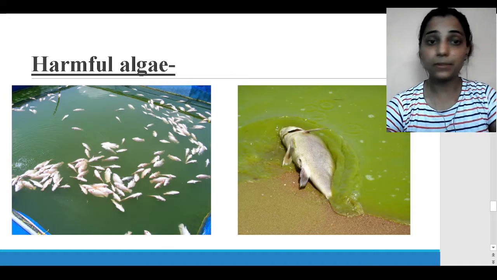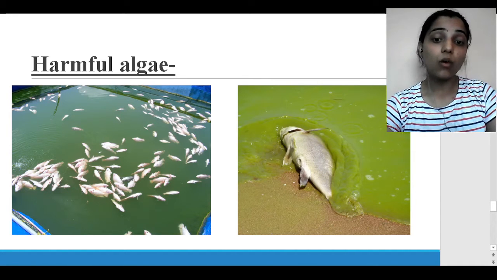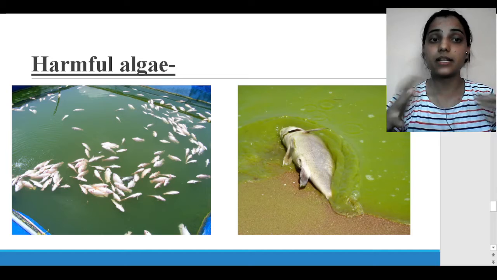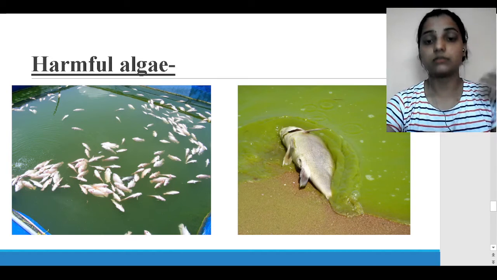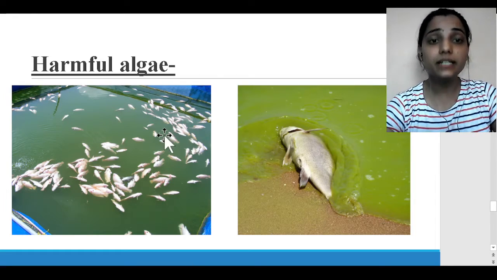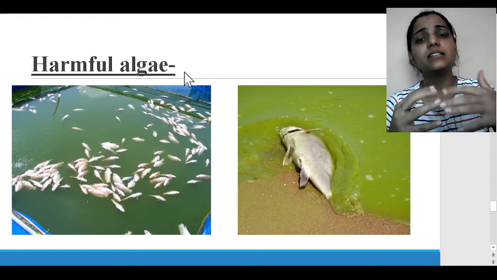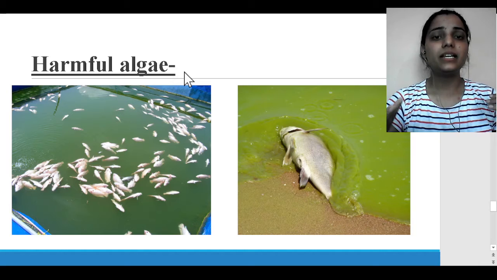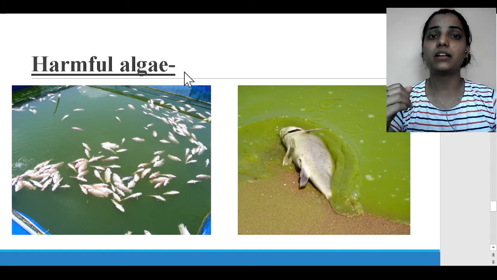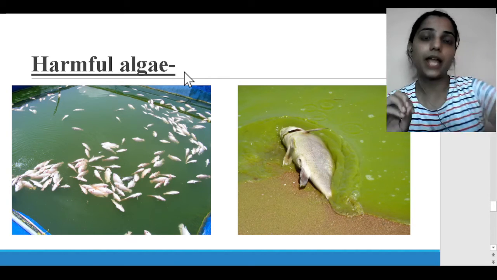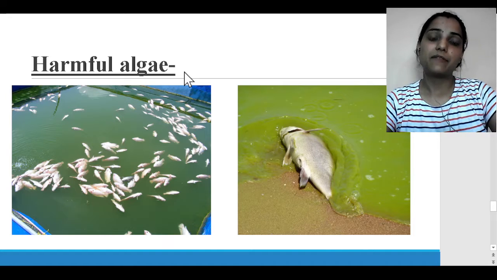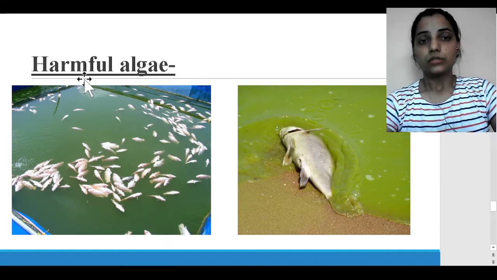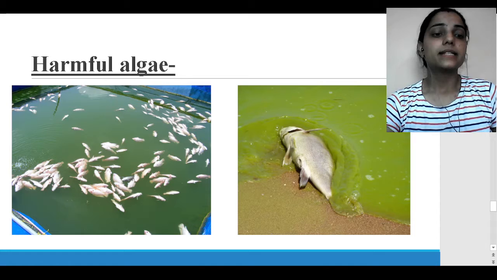Now when oxygen depletion happens here, what will happen? Aquatic life will be affected, isn't it? Aquatic life will eventually be affected. So when algae increase too much, algae are benefiting themselves, but it ultimately affects the aquatic animals, aquatic fishes, isn't it? So yeah, this is one small harm, I can say.